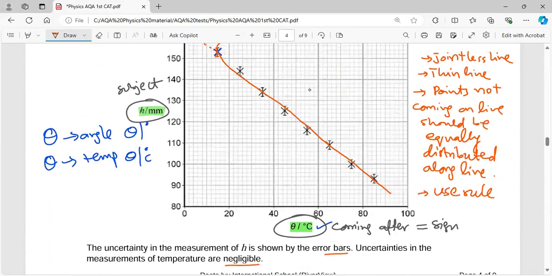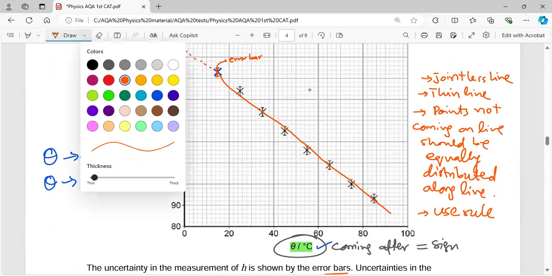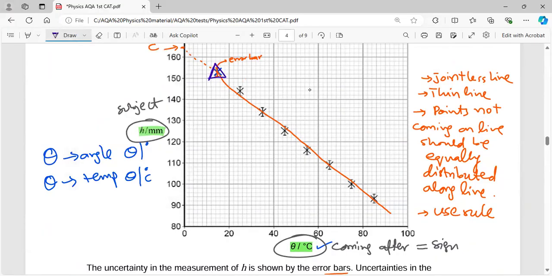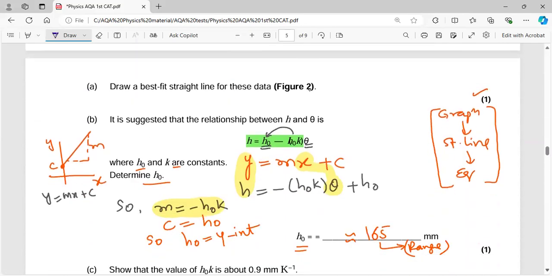So let's move to the graph part now. On the graph, you will just label, let's say, this is your first point, and this is your other point. So just find the gradient. This point has coordinates x2, y2, and this point has coordinates x1, y1, and you can find the value of the gradient.